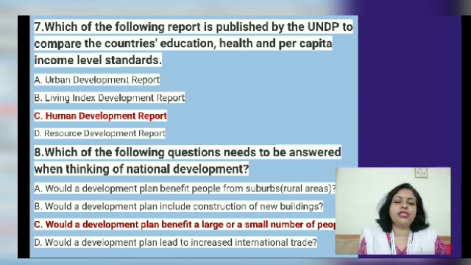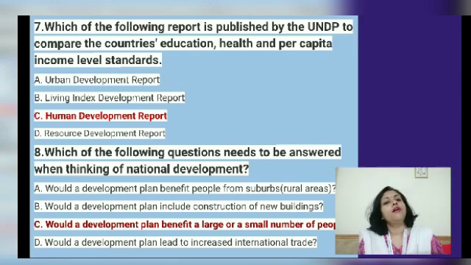Then the 7th question that I gave you was, which of the following reports published by the UNDP compares the countries' education, health and per capita income levels? What is it? It's the HDR. It is not HDI. HDI is a part of HDR, which is the Human Development Report.